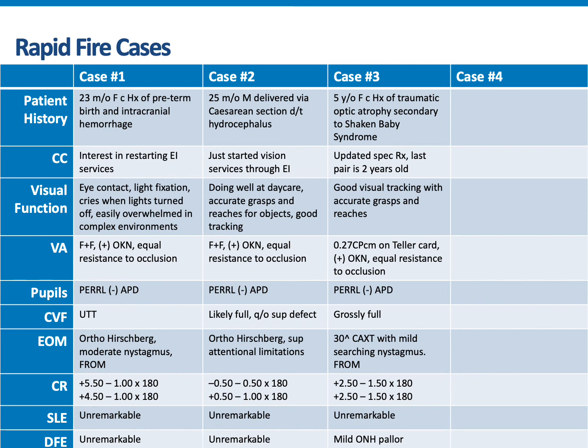Visual acuity was measured at 0.27 cycles per centimeter on Teller. The patient was able to demonstrate a positive OKN response with equal resistance to occlusion. Pupils were unremarkable and confrontation fields were grossly full. Cover test revealed a 30 prism diopter constant alternating exotropia with mild surging nystagmus. Cycloplegic retinoscopy revealed +2.50, -1.50, axis 180 in both eyes. Anterior slit lamp was unremarkable, and DFE revealed mild optic nerve head pallor, not in proportion with the level of acuity.